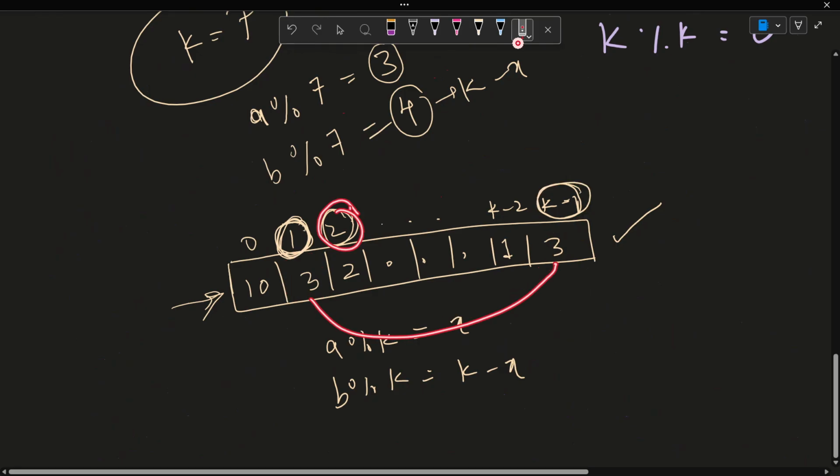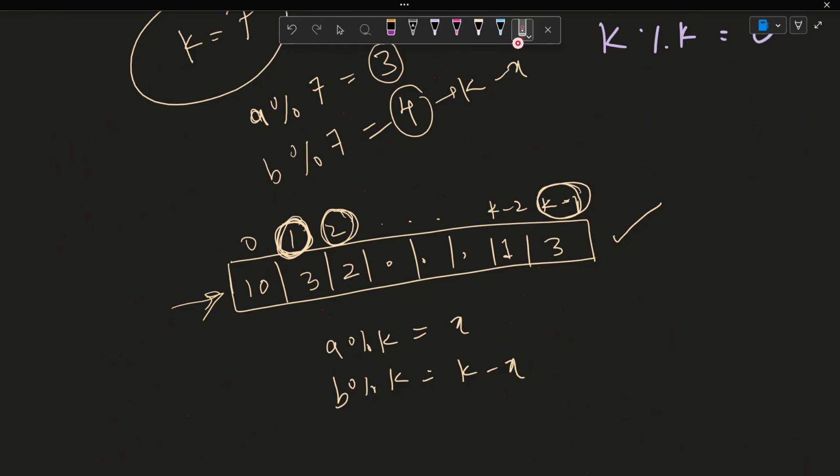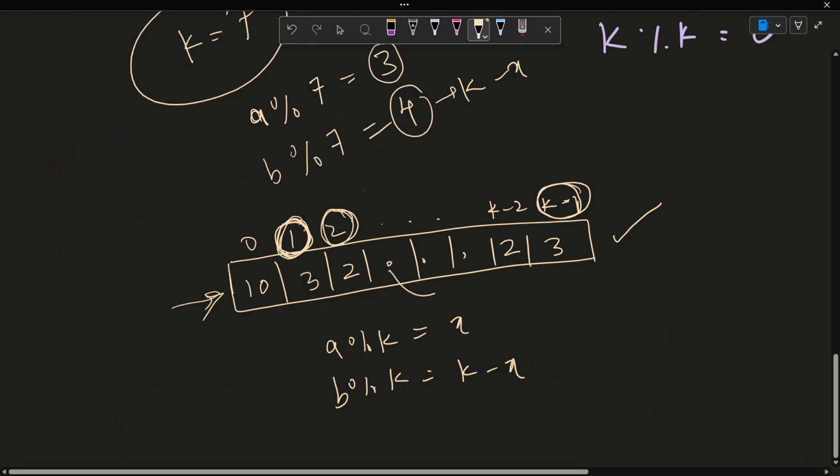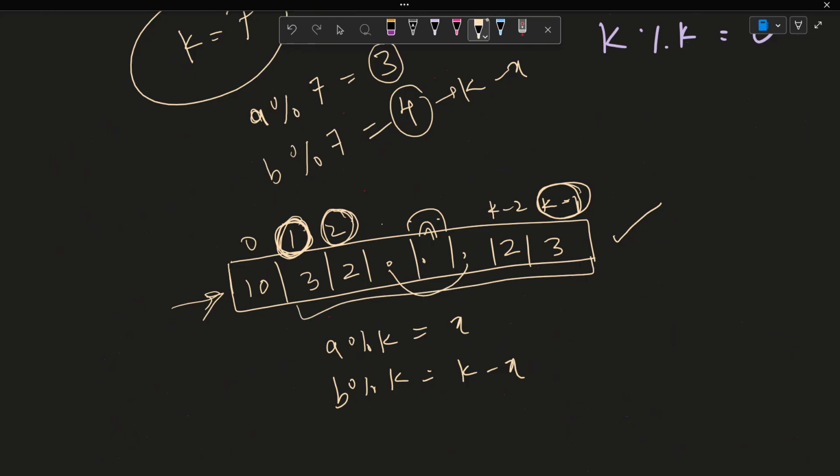Similarly, for this 2, I need to compare it with this k minus 2. So this is 2. I have 2 elements who have a remainder 2. I have 1 element who has a remainder k minus 2. So I cannot exactly do the pairing because there would be a number remaining which I cannot match with any other number whose sum would give you the modulo k as 0. So in that case, this cannot be 1, but this should be 2 itself. And if all the pairs are matching, then that means we can form pairs of these numbers.